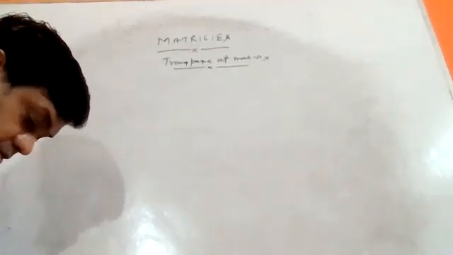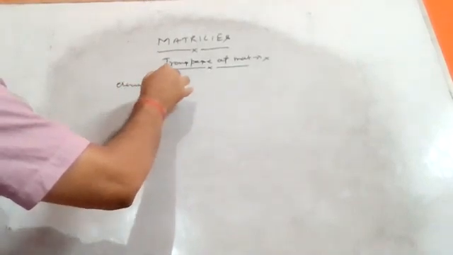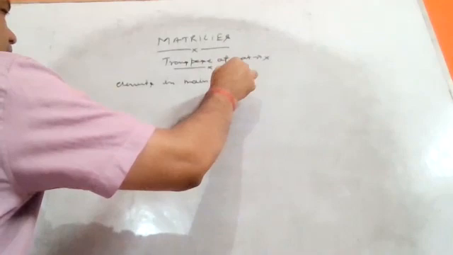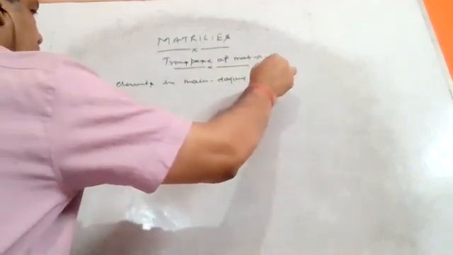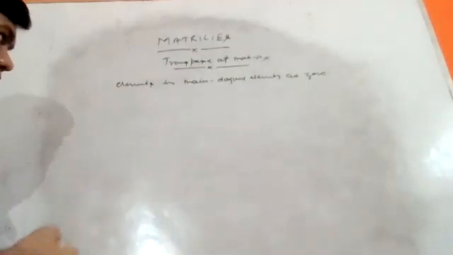Here, first of all, they told in language form: show that the elements on the main diagonal of a skew symmetric matrix are all zero. Main diagonal elements are all zero.